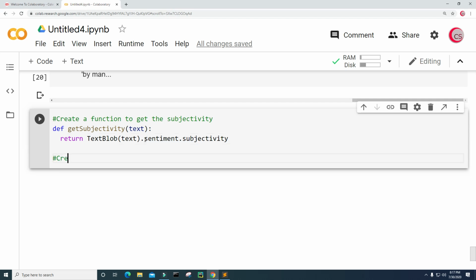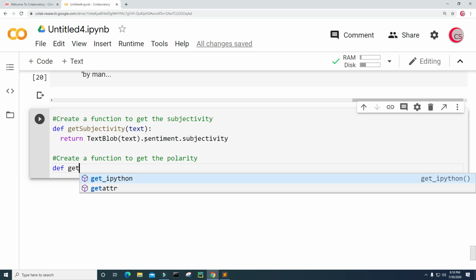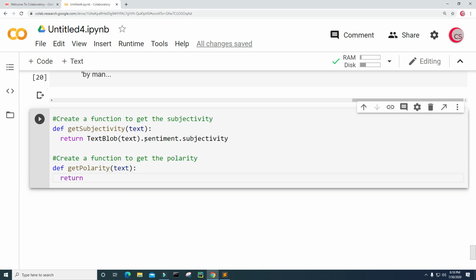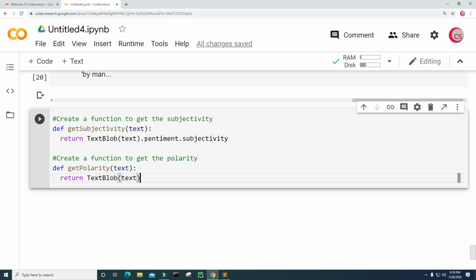Next, I'm going to create a function to get the polarity. So just type def, and I'm going to call it get_polarity, and it's going to take in some text, and then it's going to return TextBlob(text).sentiment.polarity. Perfect. All right, so I think that looks good. Let's run this.